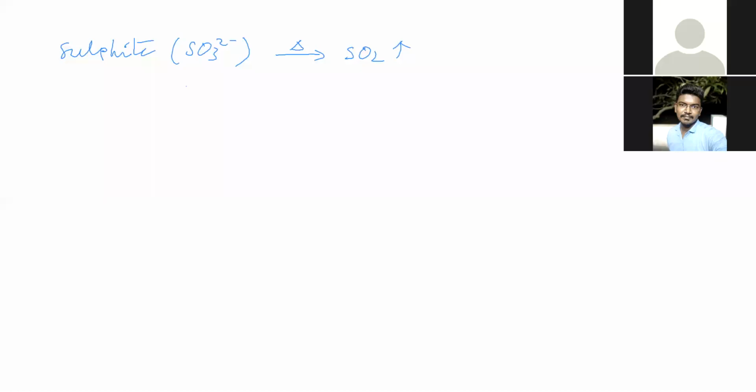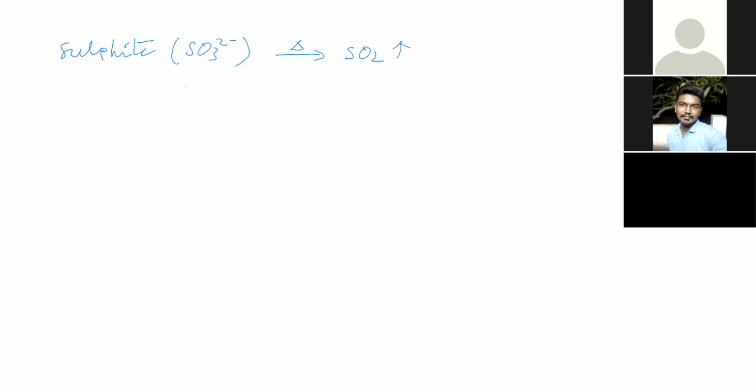Next we will take the sulfite salt. The sulfite formula is SO3 2-. The sulfite salt on dry heating gives sulfur dioxide gas. What is the test for sulfur dioxide gas? What is the color of this gas? The color of this gas is colorless.